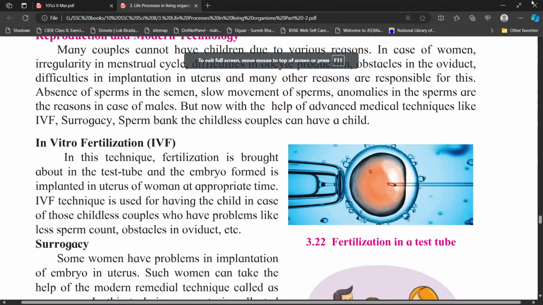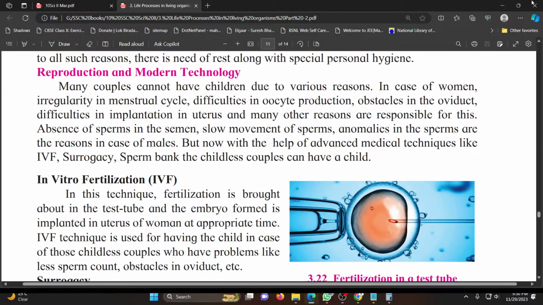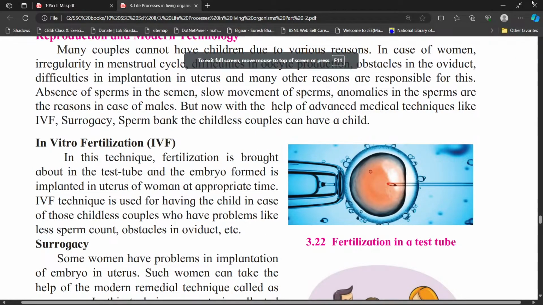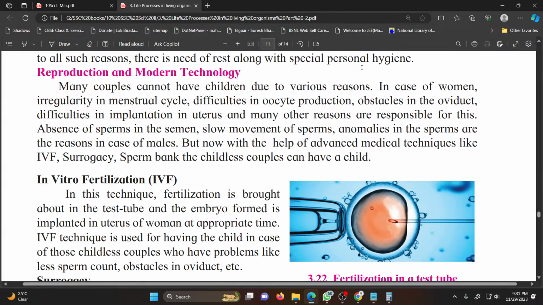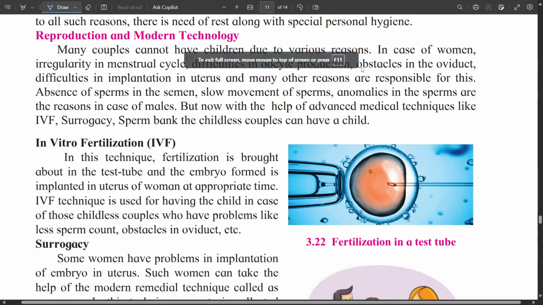In case of women, irregularity in the menstrual cycle, difficulties in oocyte production, obstacles in the oviduct, and difficulties in implantation in uterus are the problems.